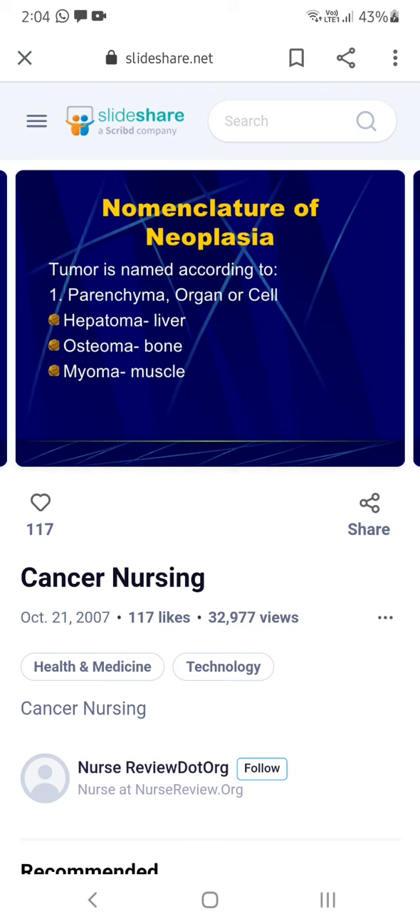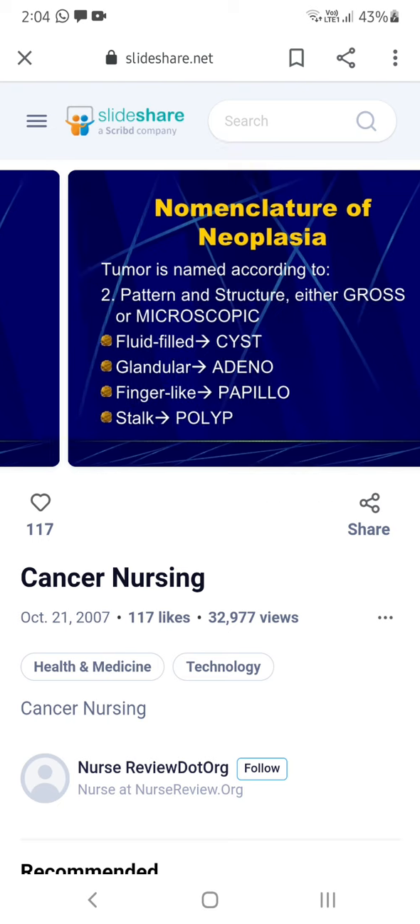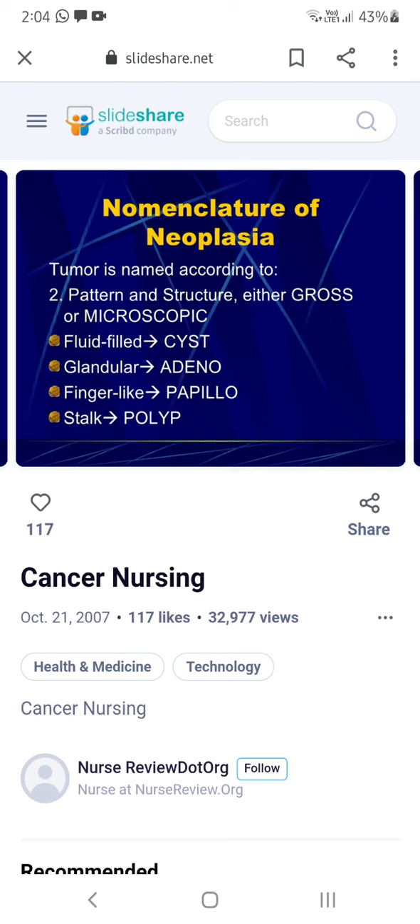Tumor is named according to the different types. The first thing is parenchyma, or an organ or a cell. So if cancer is getting to an organ, then how is it called? If an organ is involved, that is liver, then it is known as hepatoma. Oma means cancer. Okay. Bone, osteoma. Muscle, myoma. Isn't it?